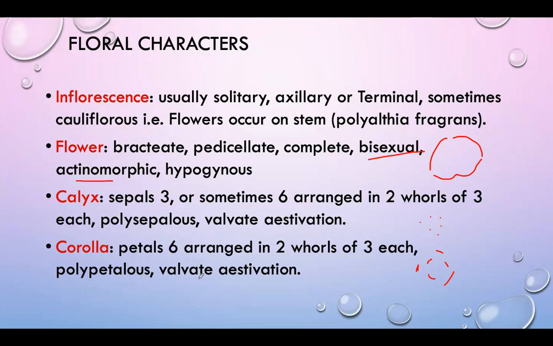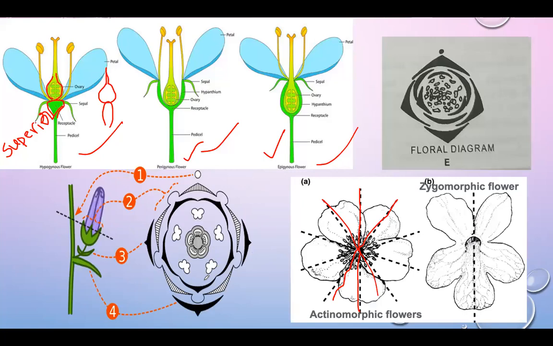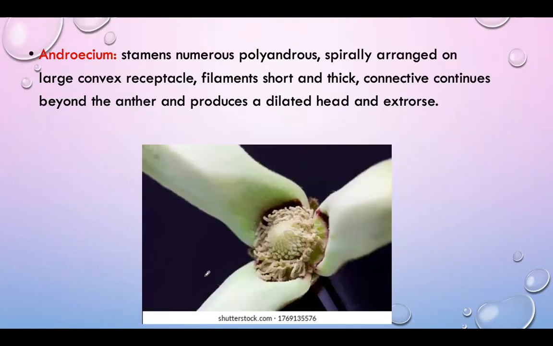Then valvate estivation. In this also, most of the plants in the Annonaceae family have valvate estivation. Okay, then this is the structure of the floral diagram we can see. Then we go for the androecium. What is the meaning of the androecium? So stamens are numerous, polyandrous, spirally arranged, and a large convex receptacle is present.